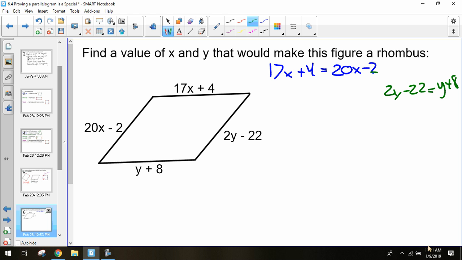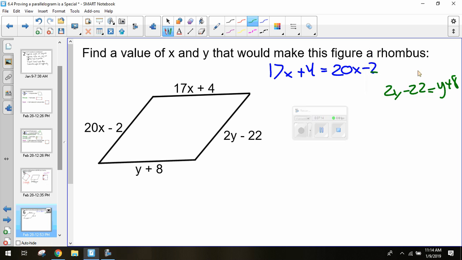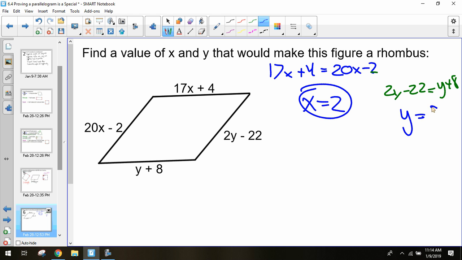But right now, see if you can solve for what your x and your y are based off of our knowledge of the rhombus. X is 2, y is 3. x is 2 and y is 30. Okay, so you're able to combine your like terms and solve for your x. Now if you take 2 and 30 and plug it back into our equation, what do we find for the length of all these sides? 38.